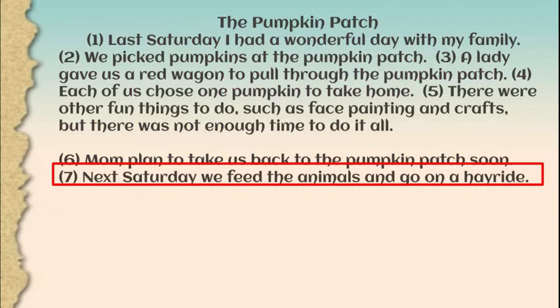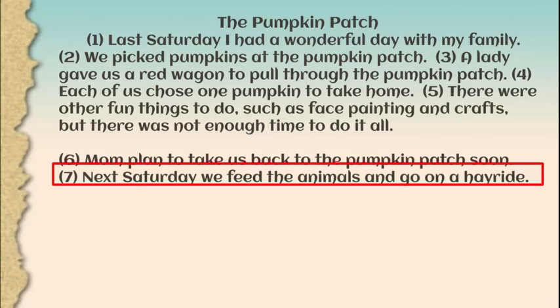All right, looking at our paragraphs, the story, the pumpkin patch. Last Saturday, I had a wonderful day with my family. We picked pumpkins at the pumpkin patch. A lady gave us a red wagon to pull through the pumpkin patch. Each of us chose one pumpkin to take home. There were other fun things to do, such as face painting and crafts, but there was not enough time to do it all. Mom planned to take us back to the pumpkin patch soon.